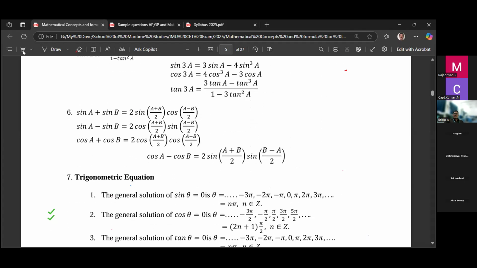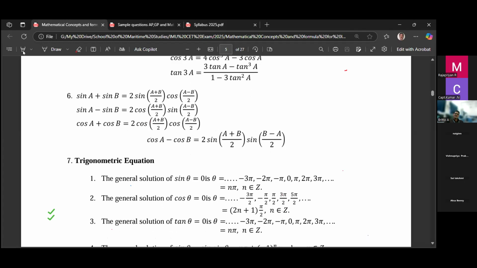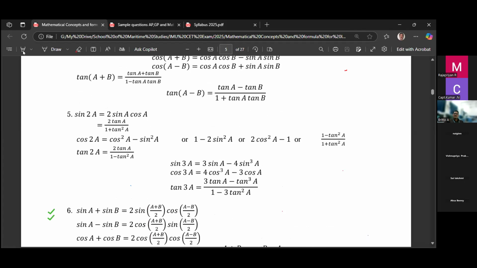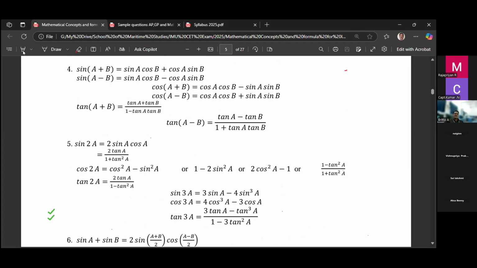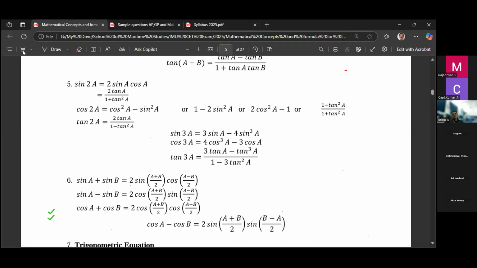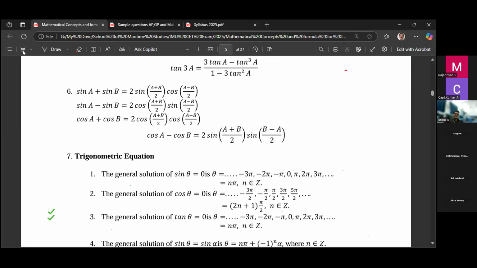Then another trigonometric formula: sine A plus sine B is 2 sine of (A plus B) by 2, cos of (A minus B) by 2. This formula also you should remember. Even this formula you can derive by using the formulas for sine of A plus B and sine of A minus B. So remember these trigonometrical formulas.